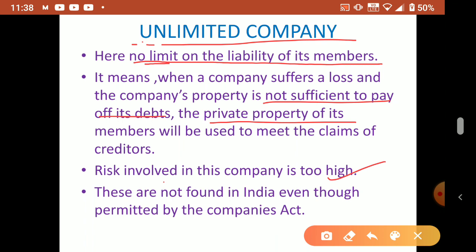Next, this unlimited form of company is not found in India, even though it is permitted by the Companies Act. The Companies Act permits starting an unlimited company, but in India you cannot see this form because of this disadvantage, unlimited liability.